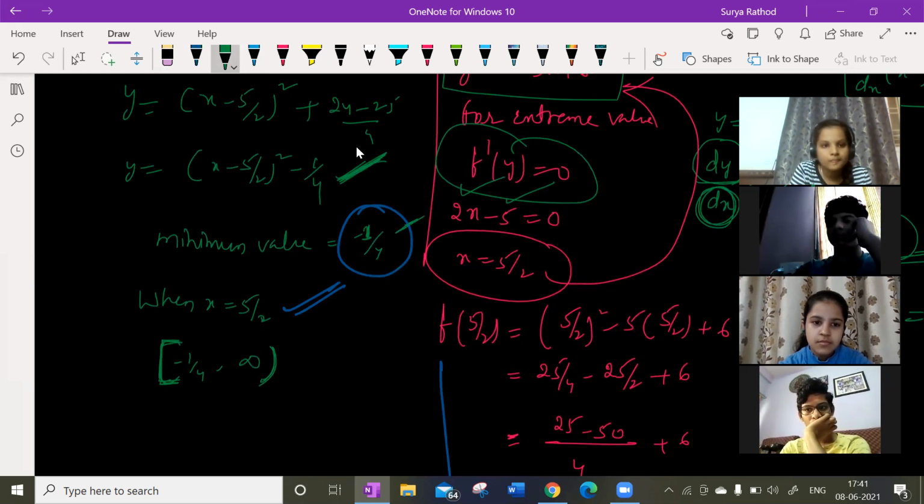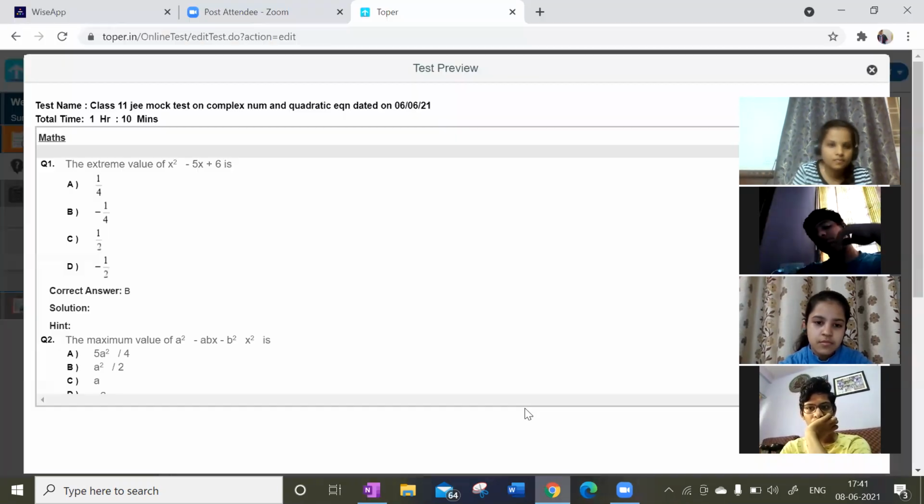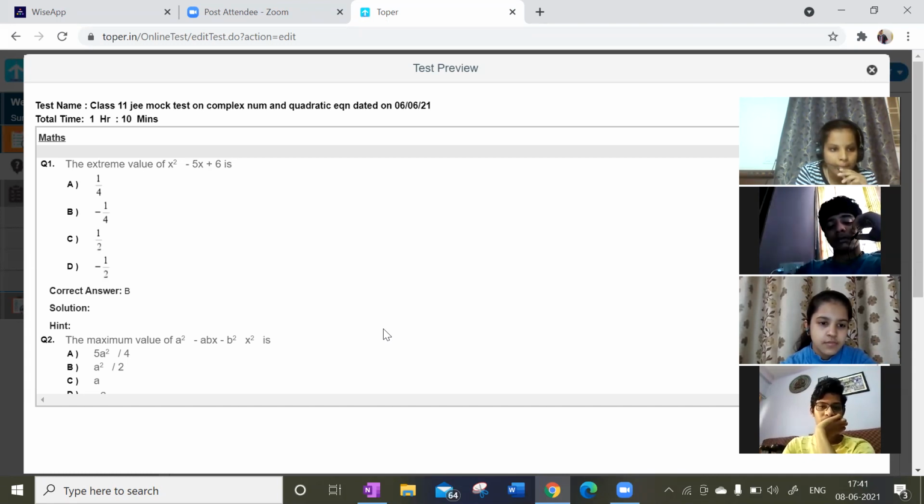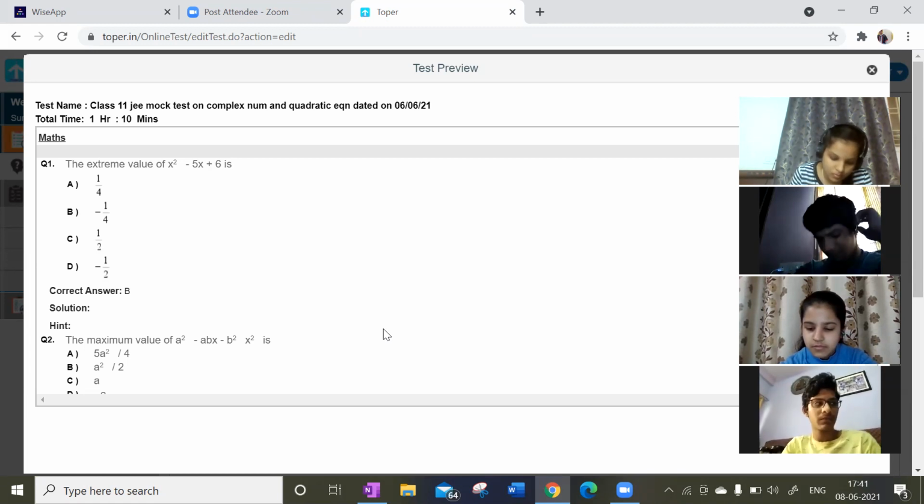This is a shortcut which you can follow. Understood, guys? How many of you understood? Differentiation you will be learning in your upcoming lessons, not now.